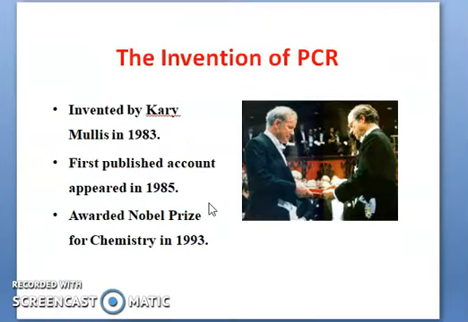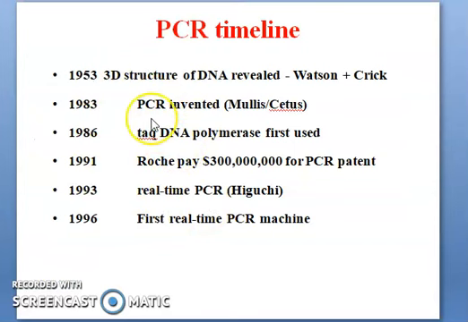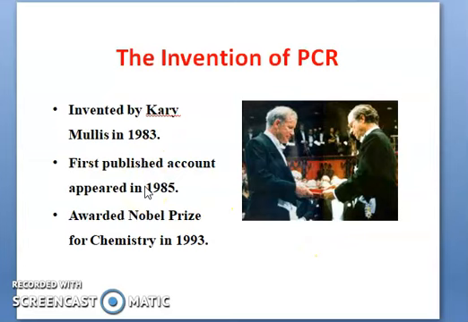You can see from this slide the PCR timeline, and how PCR was introduced. In 1953, the 3D structure of DNA was described by Watson and Crick. In 1983, PCR was invented by Mullis and Cetus. You can see the timeline of PCR: in 1993 real-time PCR was found, and finally in 1996 the first real-time PCR machine was invented.